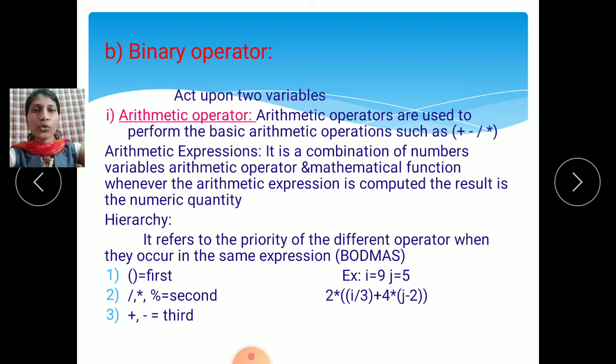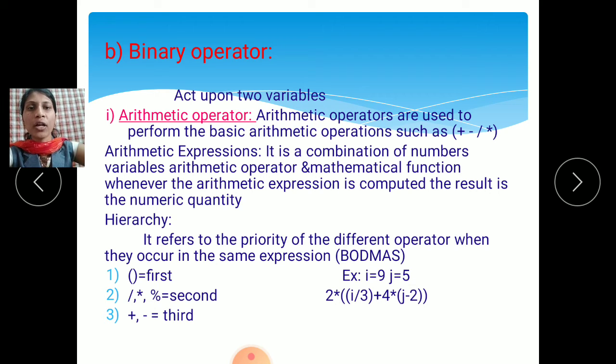Means if you want to solve any arithmetic expression, we use the BODMAS rule. What is the meaning of the BODMAS rule? See here, first we solve the brackets, then D means division, then M means multiplication, then addition and subtraction. According to this, we solve any mathematical formula. First preference goes to the brackets. First solve the round brackets, means parentheses. If there are brackets in the example, first solve the bracket.